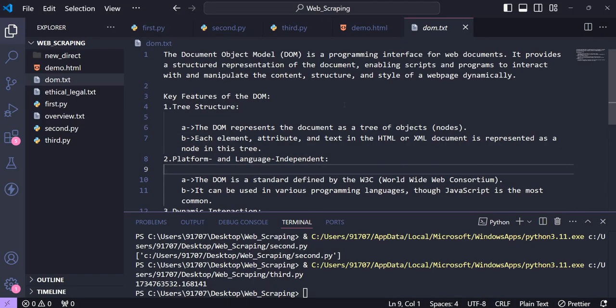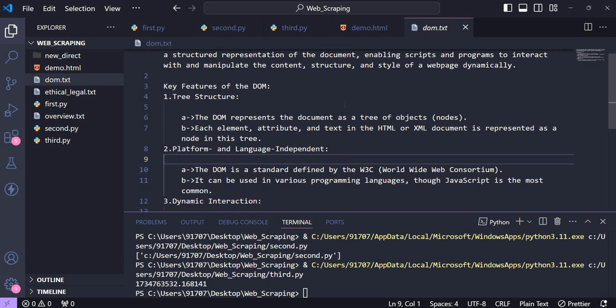So the DOM is the abbreviation of Document Object Model, which is a programming interface for web documents, okay? It provides a structured representation of the document, which enables scripts and programs to interact with and manipulate the content, structure, and style of a web page dynamically. It means basically you can see the structure, the skeleton of your HTML file. Okay, so that is the thing.